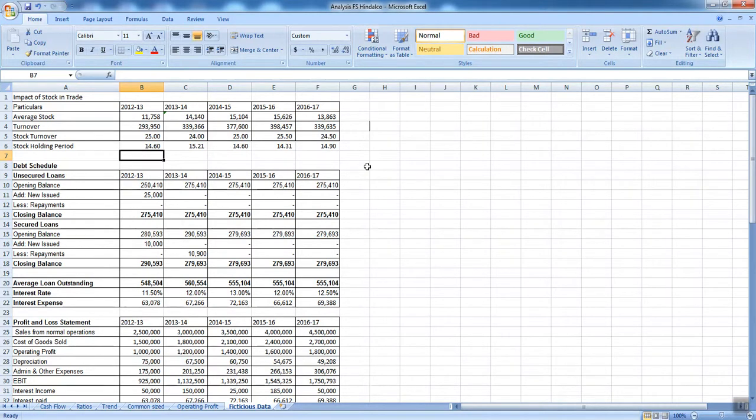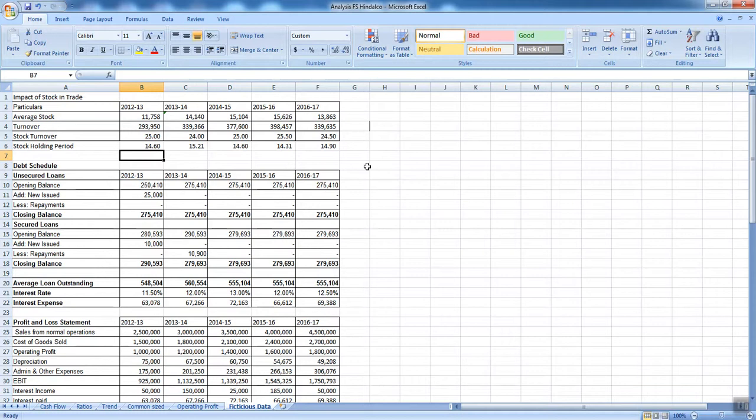In 2013-14, my turnover was 24 times of my average stock. So is it a good position or is it a bad position? It is a bad position because I am not able to sell off my product. In 2014-15, we are back to 25.